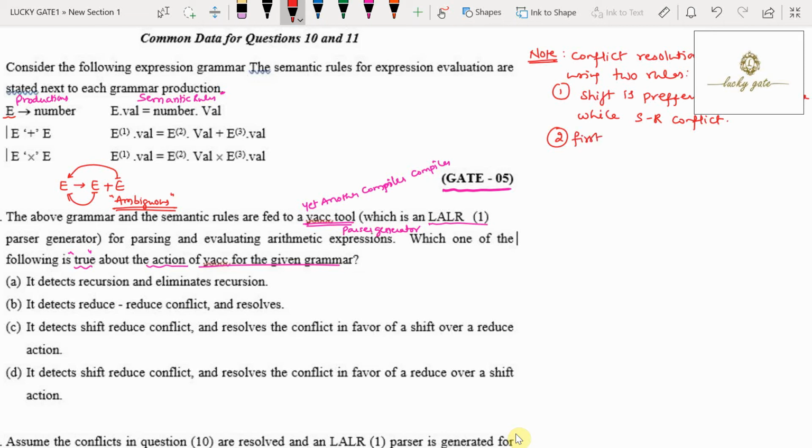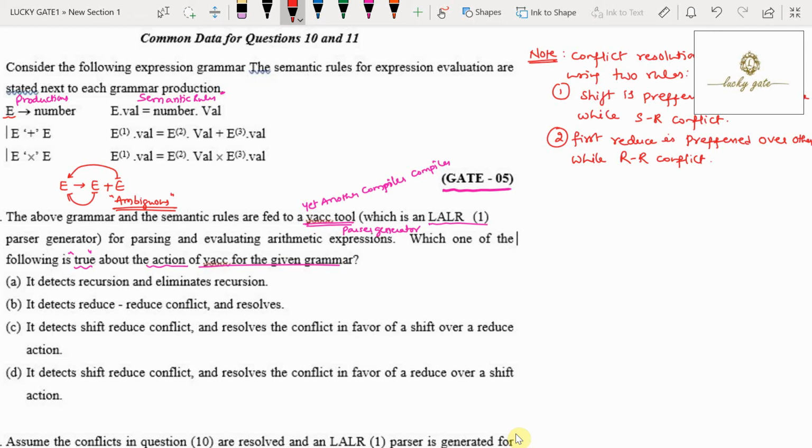The second rule is that the first reduce is preferred over the others in the case of a reduce reduce conflict. So these are the two rules that are followed by the YACC tool.